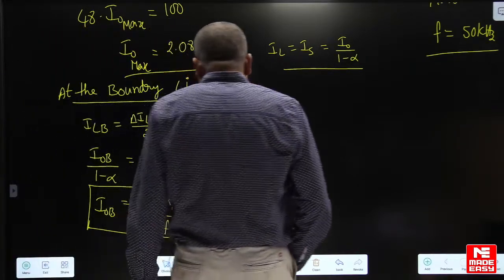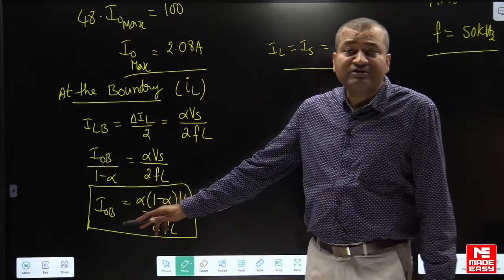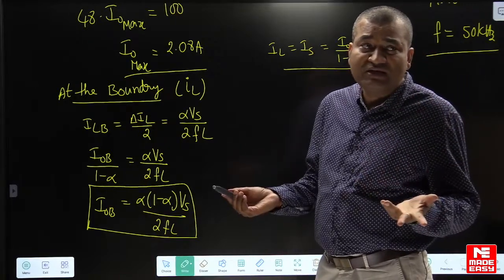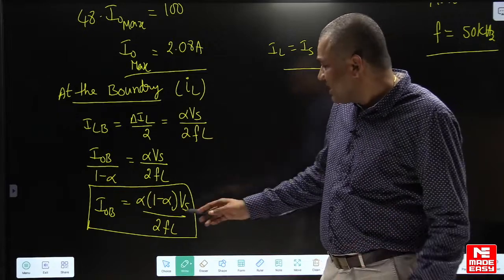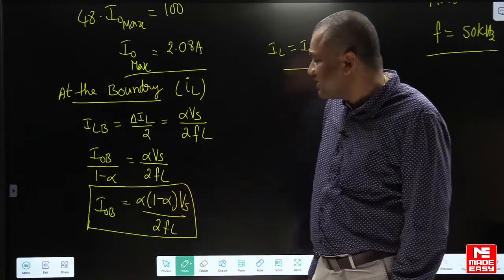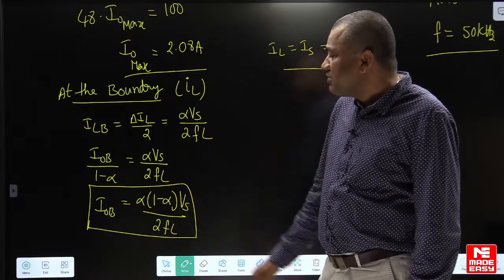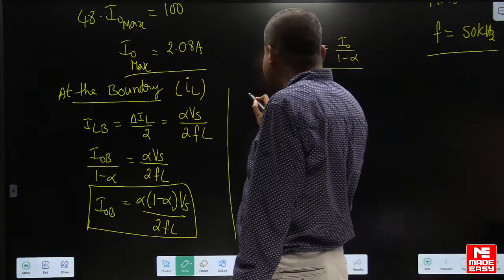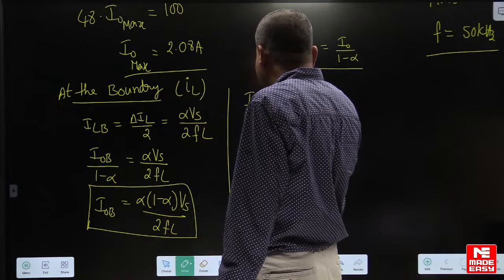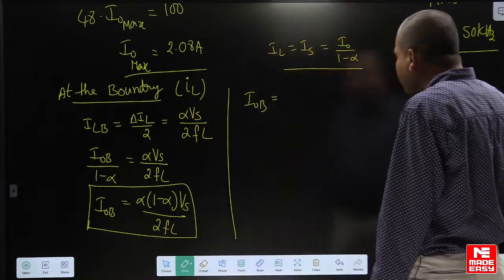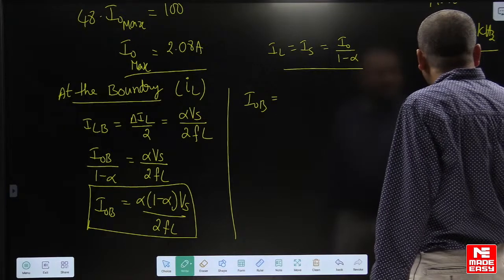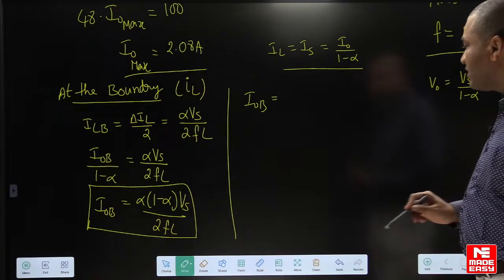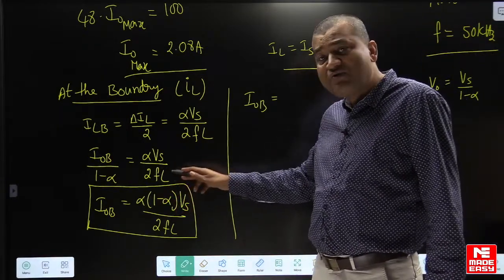Yes. Now express the boundary current as a function of only one variable. You should have only one variable. If I have two variables, then it becomes more complex. Here alpha is variable, supply voltage is variable. We are having two variables here. I want to express the boundary condition as a function of only one variable. So how to write it? So here IOB is equal to, say, output voltage is equal to Vs by 1 minus alpha. This equation is applicable even at the boundary. Okay. So I want to express the boundary current as a function of one variable alpha.